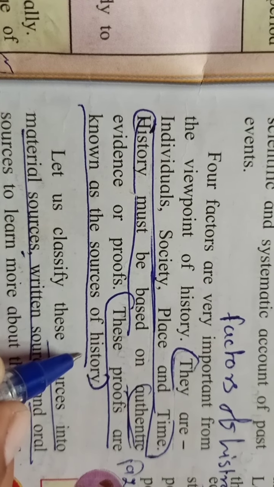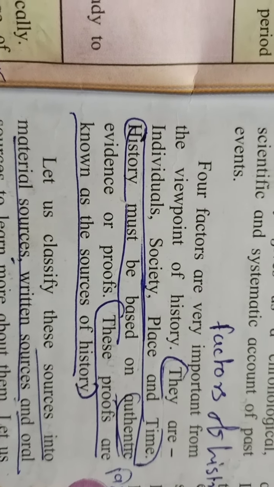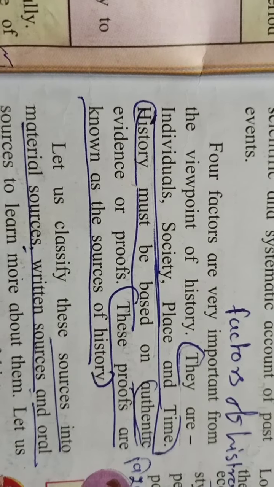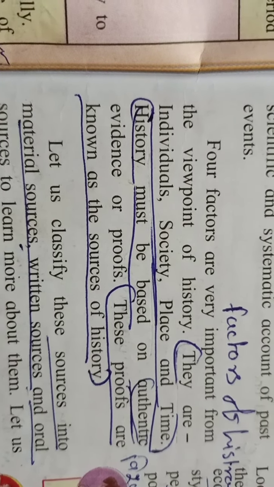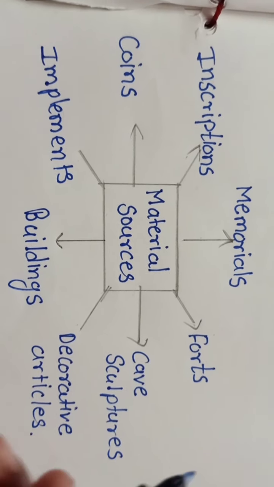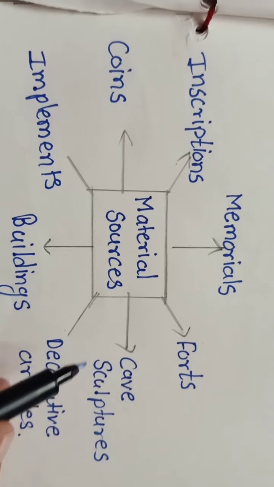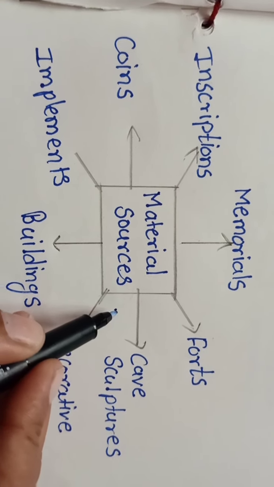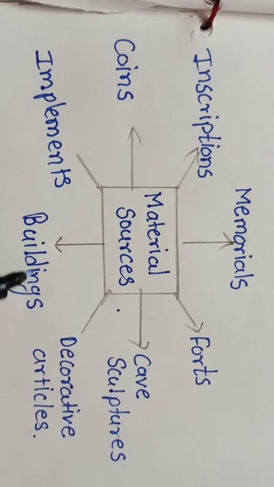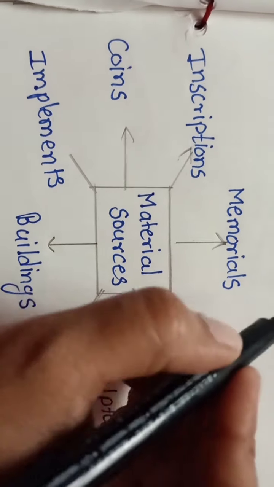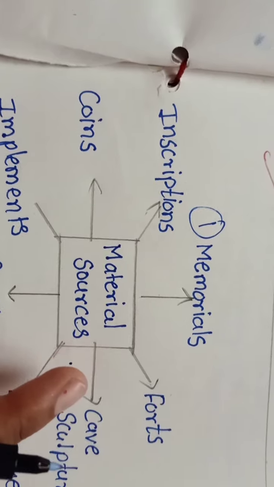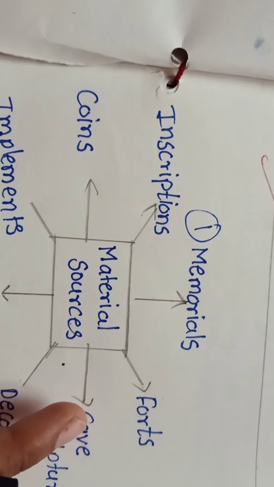Our first source of history is material sources. There are lots of things included in material sources. We start from memorials. Memorials means monuments, statues.